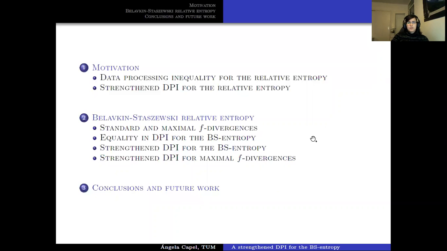The outline that we are going to follow today is the following. First, we will start with some motivation to the problem, and for that we will review some similar problems that have been addressed in the past for the relative entropy. After that, we will move to the principal definitions that one needs to understand this problem. First, we will review some notions and some properties of this Belavkin-Staszewski relative entropy, and after that, we will move to the results that we proved in this paper. Finally, we will conclude with some future work.